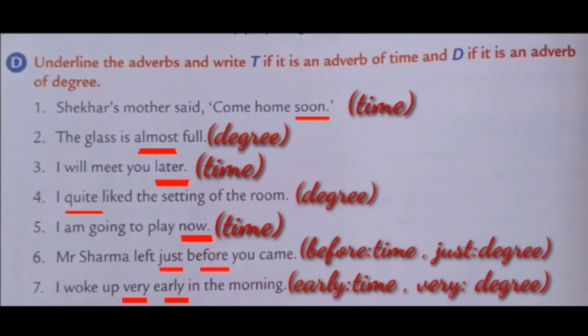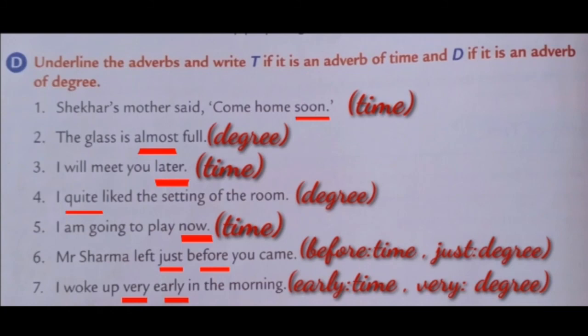Sixth one, Mr. Sharma left just before you came. Here, the adverbs are just, before. What kinds are they? Before is an adverb of time.